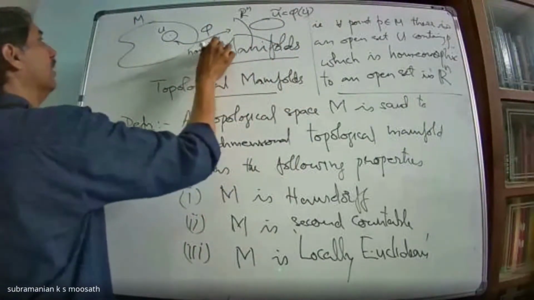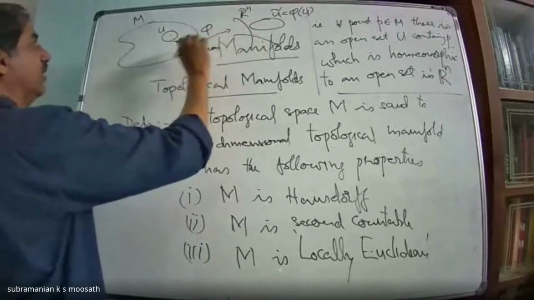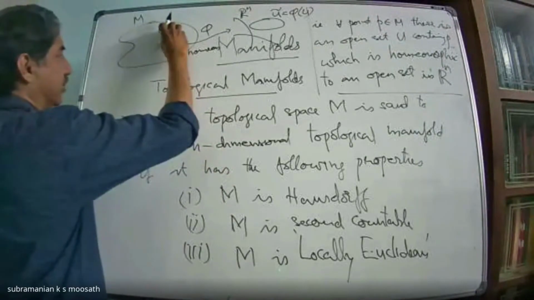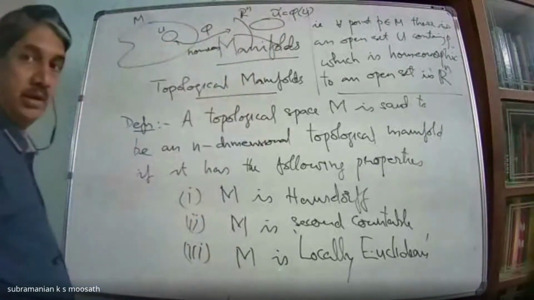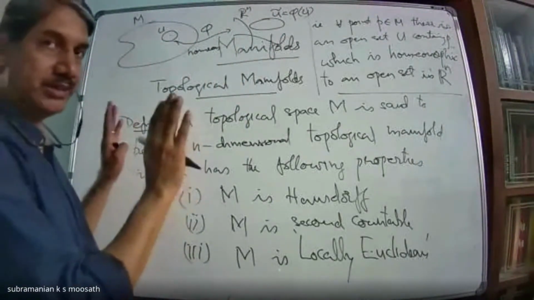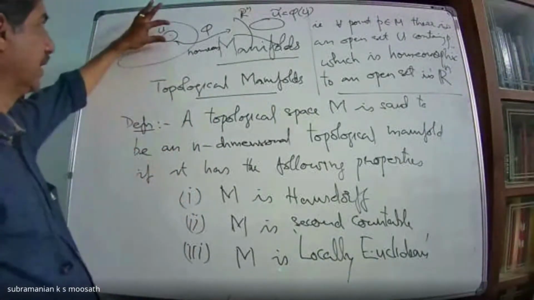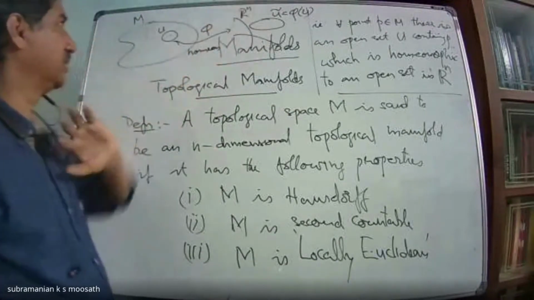Homeomorphism means phi must be continuous, one-one, onto, and the inverse also continuous. That means I can identify this open set U with an open subset in Rn. Identify in what sense? As topological sets. Up to topology, I can identify this set with an open subset of Rn.